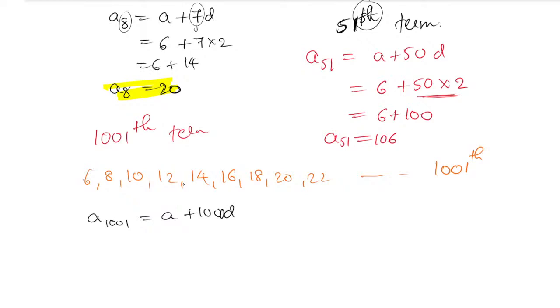Very good. Bhakti has given the formula, and Sudesh has given the answer also. Very good. So the a value is 6 and the 1000 as it is. The difference between them is 2. So 6 plus 1000 into 2 is 2000. So it is nothing but 2006.